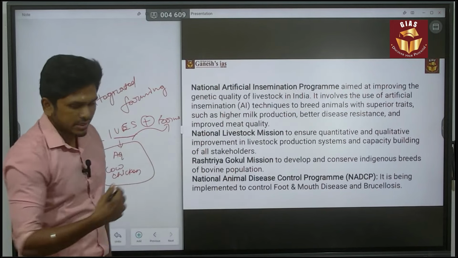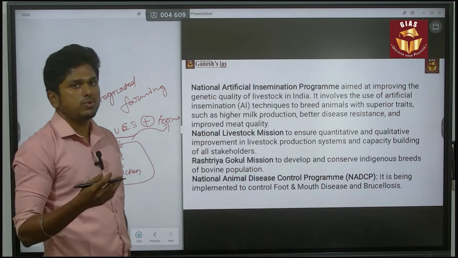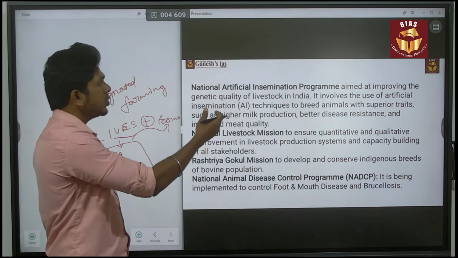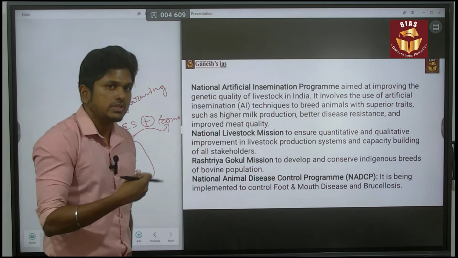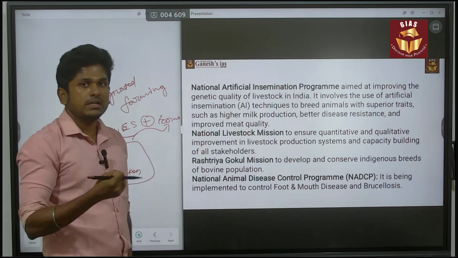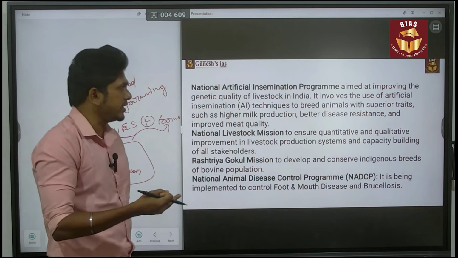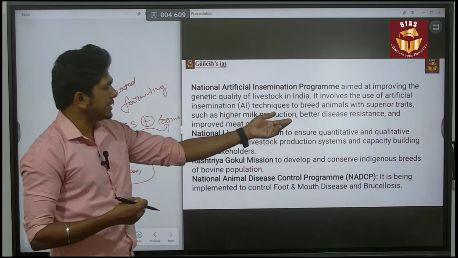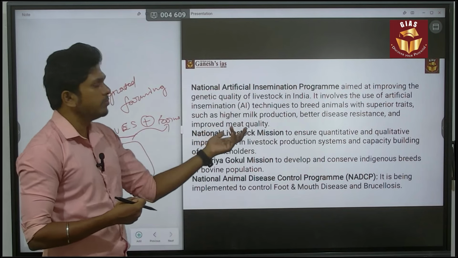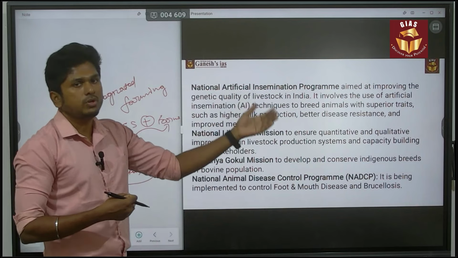So there are various schemes. For example, the National Artificial Insemination Program. It is aimed to improve the genetic quality of the livestock in India. If you improve the genetic quality, you can increase milk productivity and meat productivity. For example, it will increase milk production, give better disease resistance, and also improve meat quality. That is how the artificial insemination program works.